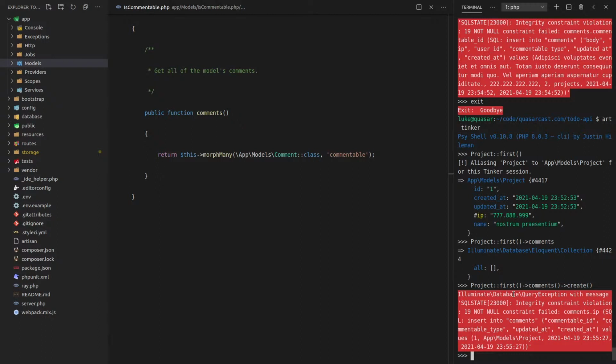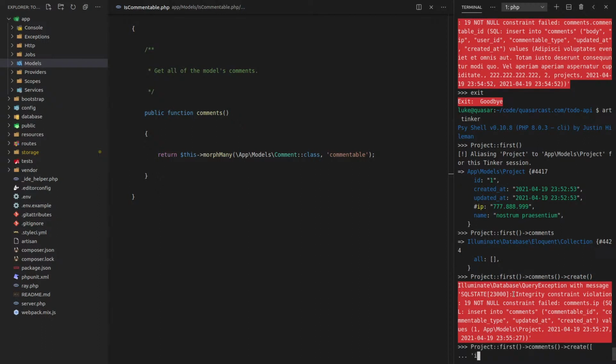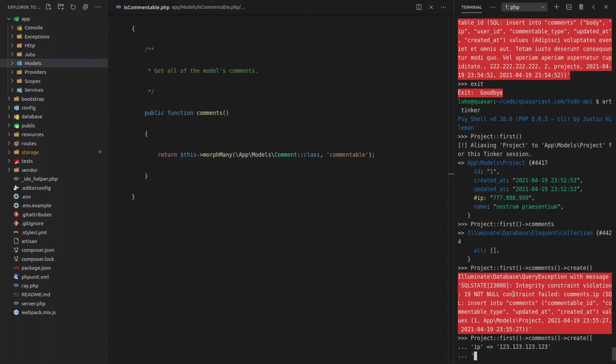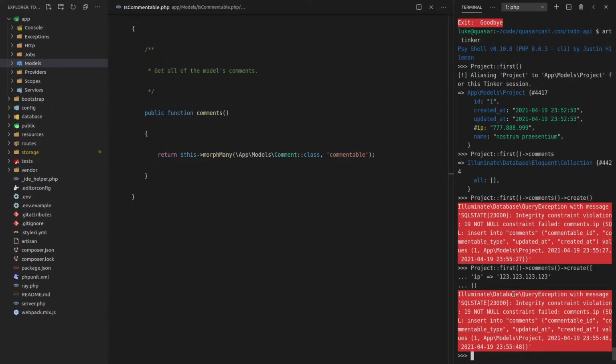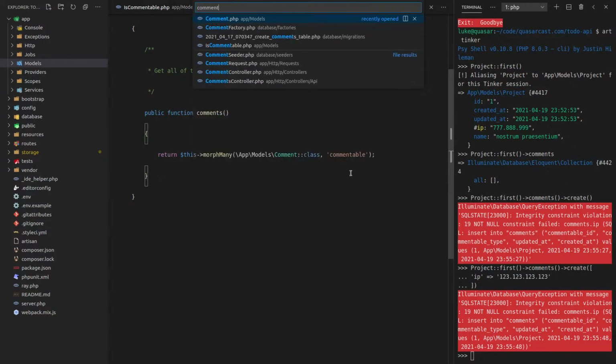And it's going to want an IP address. So let's create all of the things that it's going to want. IP is equal to something like that. What else is it going to want? I think that might be it. All right. The problem is when you create something, let's go to comment.php.